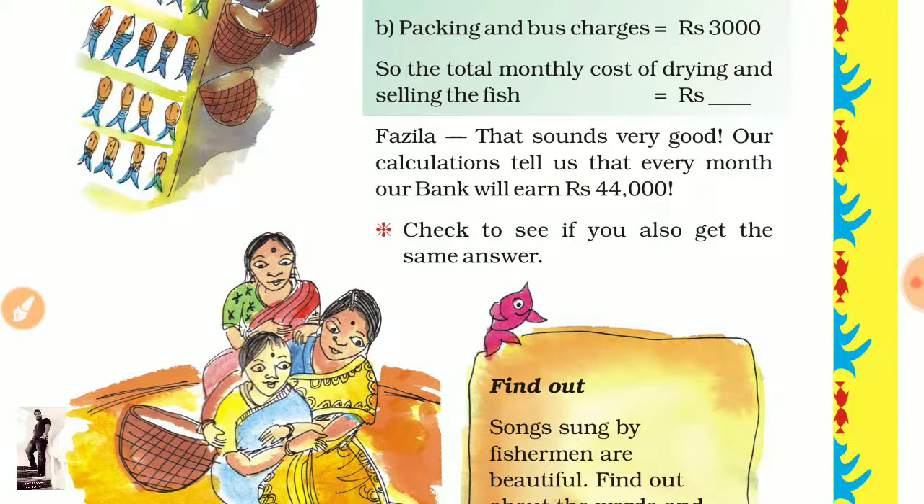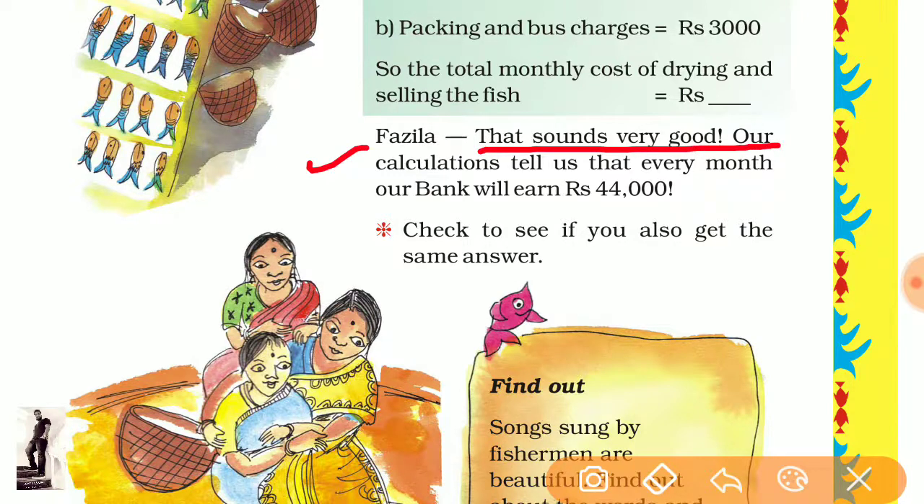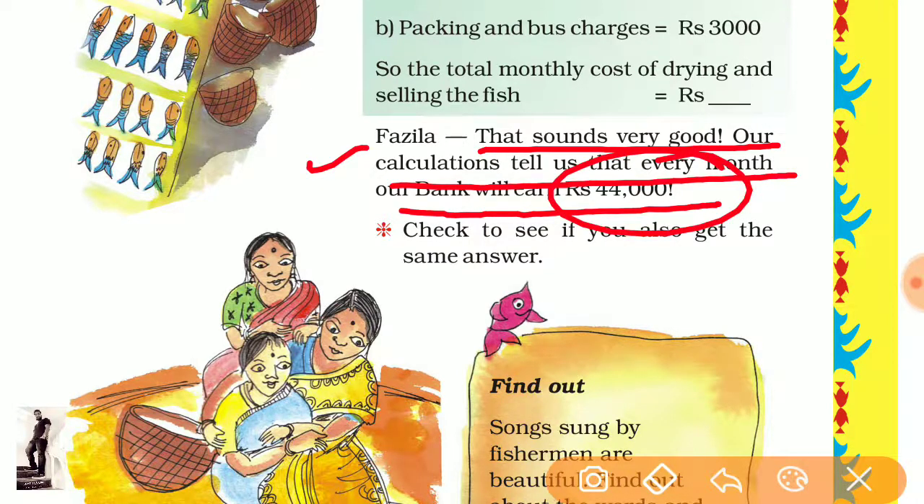Now come to next. Fazla, that sounds very good. Our calculation tells us that every month our bank will earn rupees 44,000. Every month is it getting 40,000 or not? Is it getting 44,000 or not? It is asking you a question.